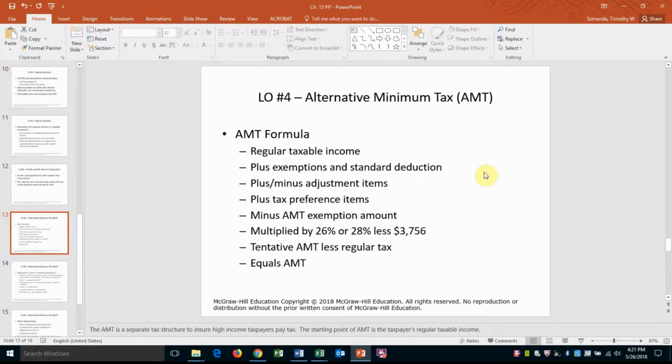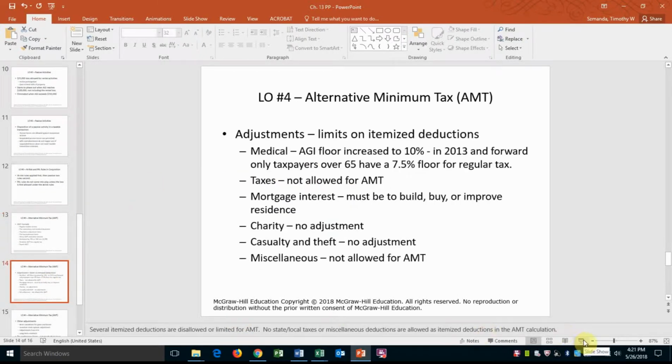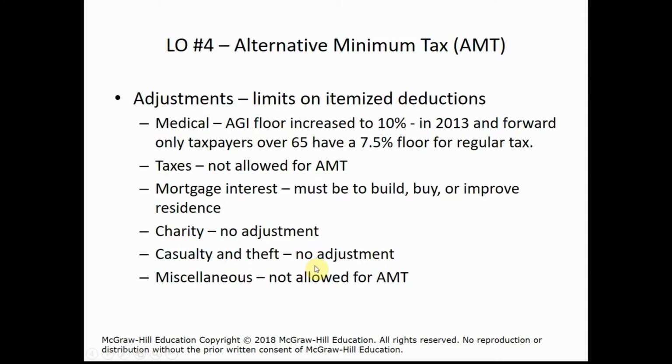So we'll compare the tentative AMT to the regular tax, and if the tentative AMT is greater than the regular tax, then this is the alternative minimum tax. And again, the only way to really understand this rather complex formula is to run through some problems and demonstrate this calculation, which I'll be doing in the second video. Makes it a little bit bigger here. But we can talk a little bit about some of the adjustments that we would make to the regular taxable income.